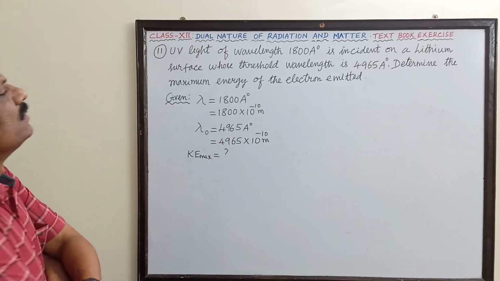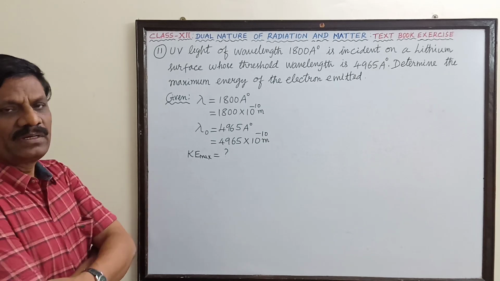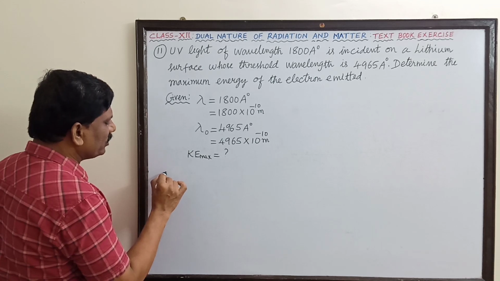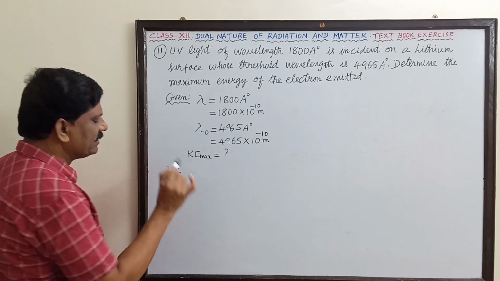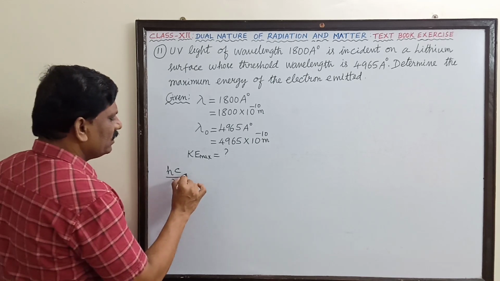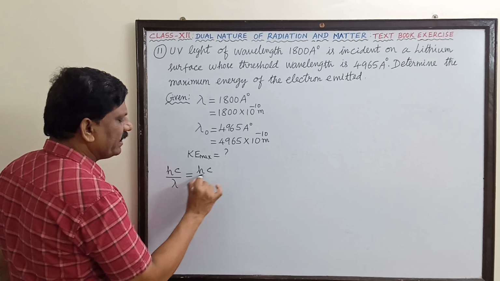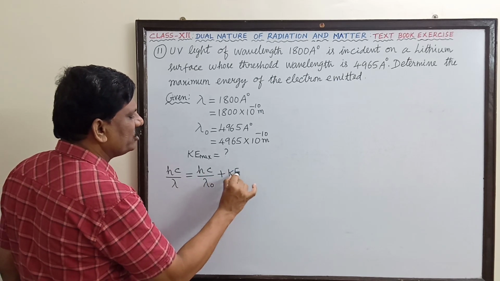So now we use Einstein's photoelectric equation as usual. From Einstein's photoelectric equation, hc by lambda is the incident energy. This is utilized in two ways: one is the work function, hc by lambda naught, plus the maximum kinetic energy.